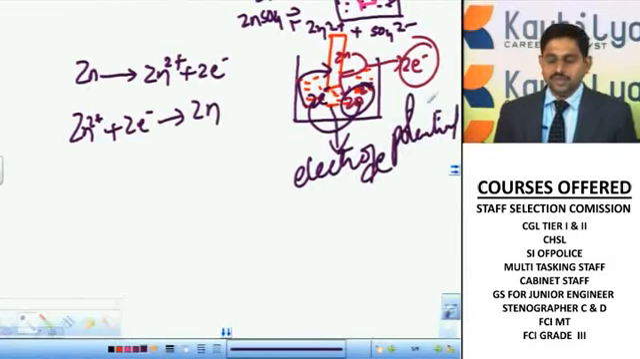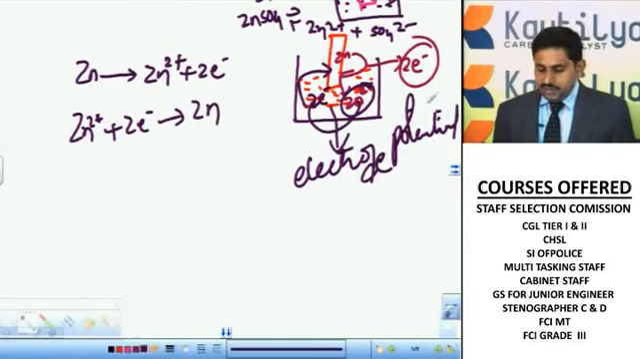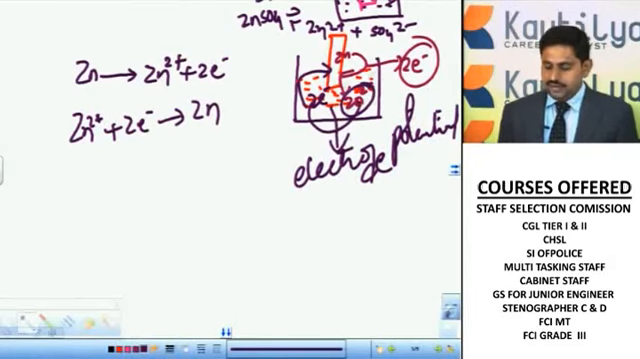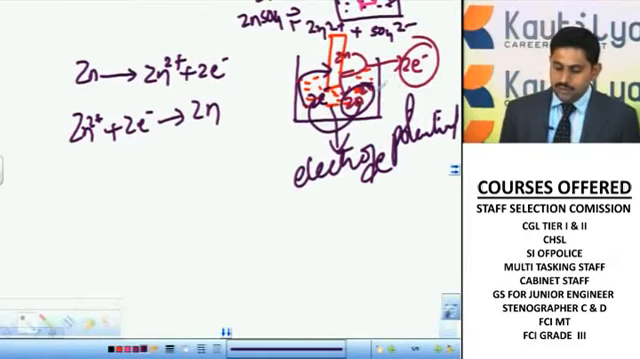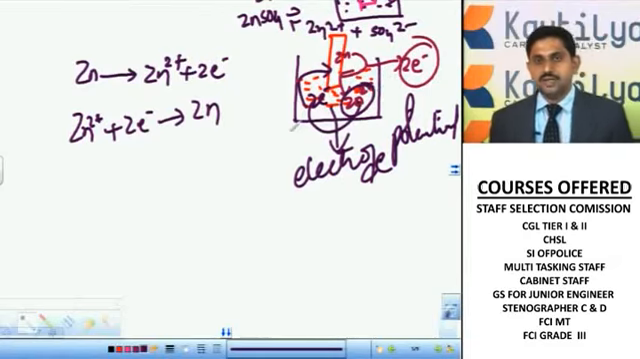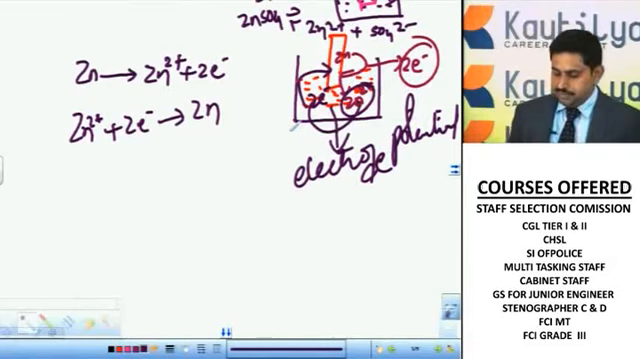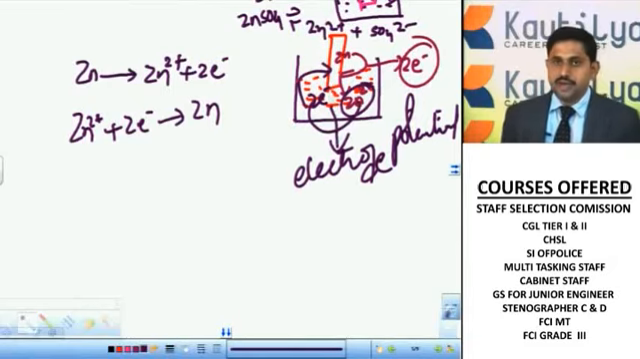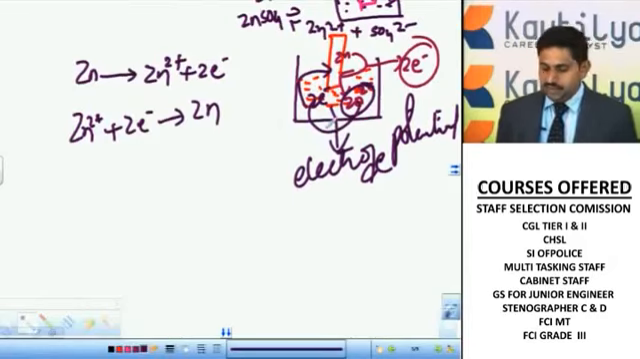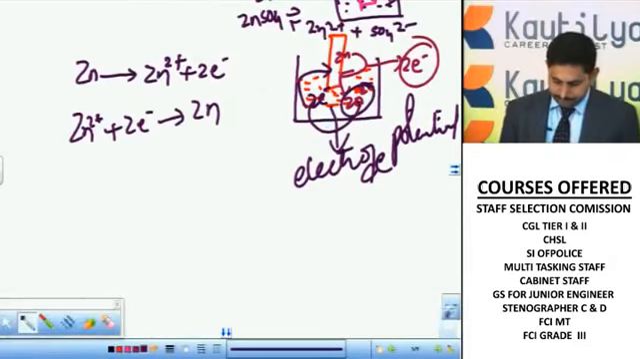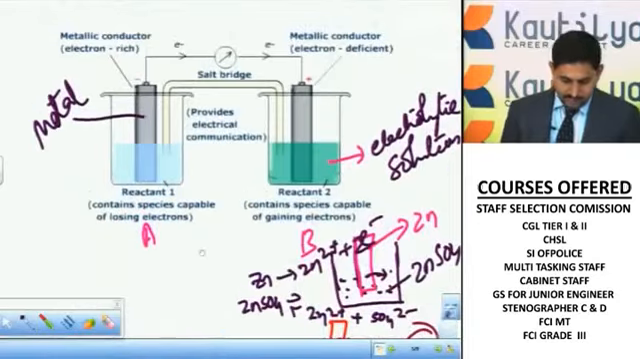Electrode potential. In this way there occurs some production of electrons. There is a donating of electrons from the zinc atom of the zinc metal, and the Zn2+ ions which are present in the electrolytic solution will try to accept the electrons. There occurs a difference that is called a potential difference. Now we'll see what is happening here.